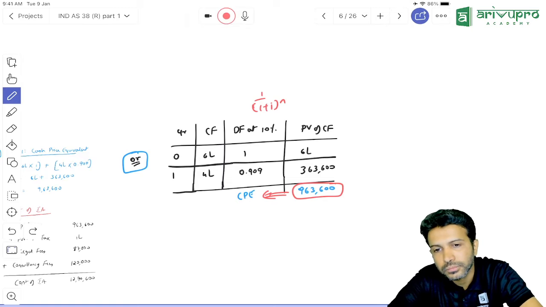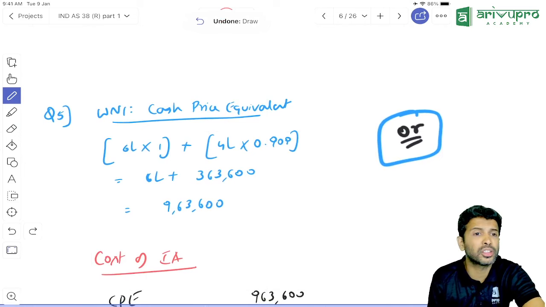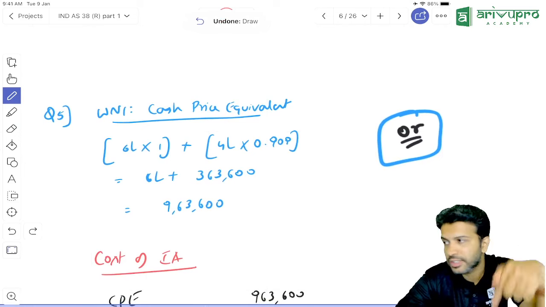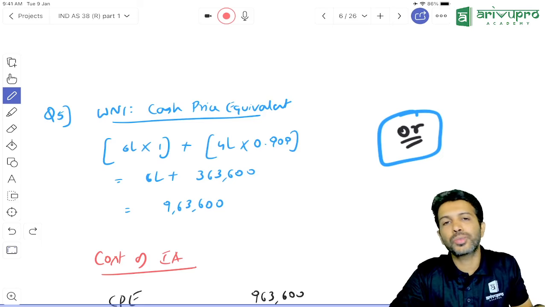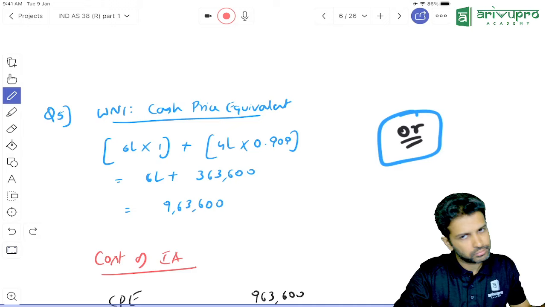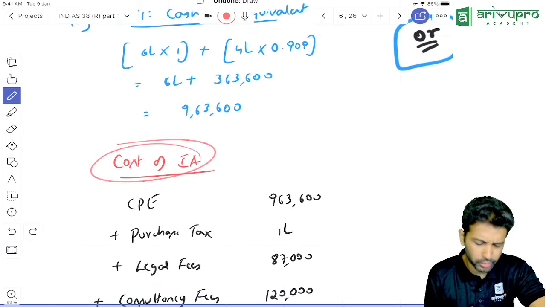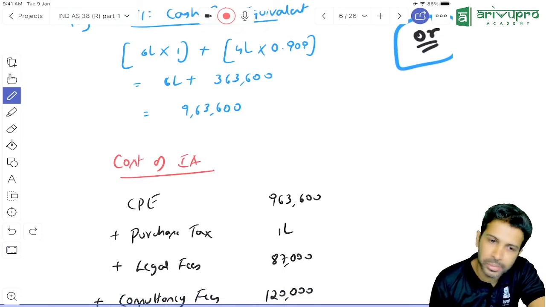Done. Now, can I record intangible asset at 963,600, or is this only purchase cost? This is purchase cost expressed in present value terms. Is that the only cost we have or do we have other costs also? Other costs also that we have already identified.